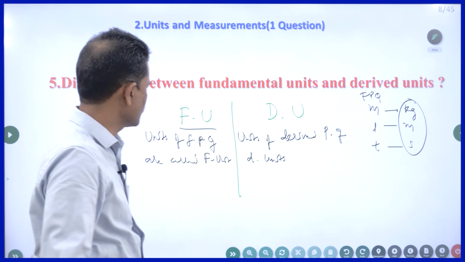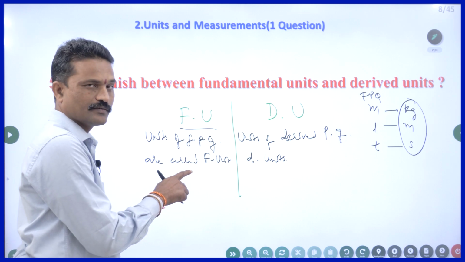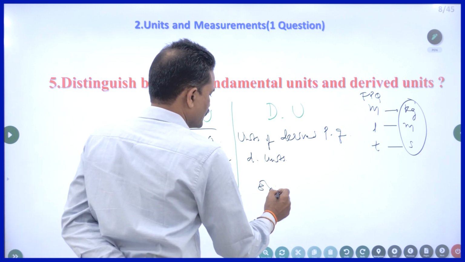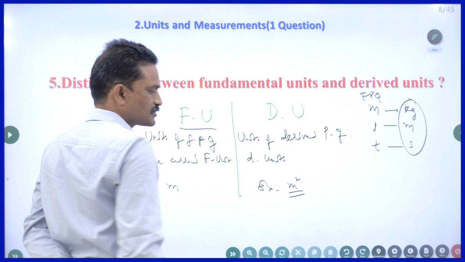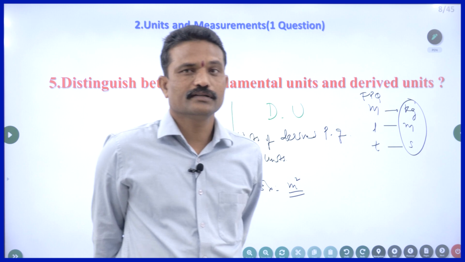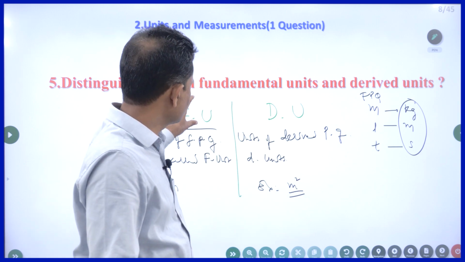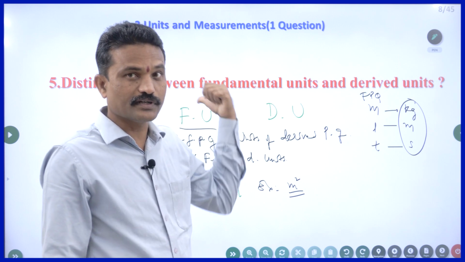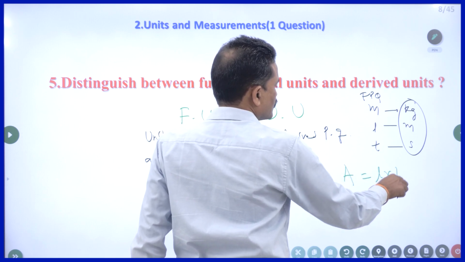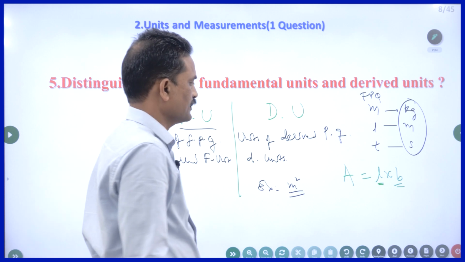If you want an example, I can give. Meter is the unit for the fundamental quantity called length. Now here the example is meter square. Meter square or square meter is the unit for area. Area is a derived physical quantity. Fundamental does not depend on anything. Derived depends on fundamentals. So for example, area is length into breadth. So it is depending on 2 fundamental quantities. That's all. Right.